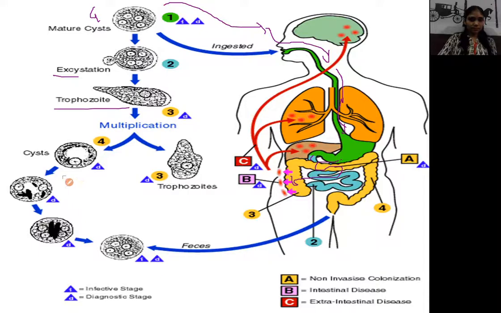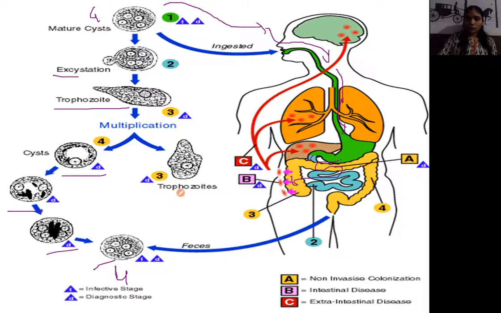Okay, so some trophozoites multiply within that and they form into different stages. See here, each stage. After that, next is 1 nucleus, then 2 nuclei, then 4 nuclei, and up to the 4 nuclei they mature. That is the quadrinucleated cyst, with 4 nuclei here. So the quadrinucleated cyst is formed. Okay, as you know that the quadrinucleated cyst is formed, that cyst passes toward the feces. The feces through ही cyst बाहेर फेकली जाते.